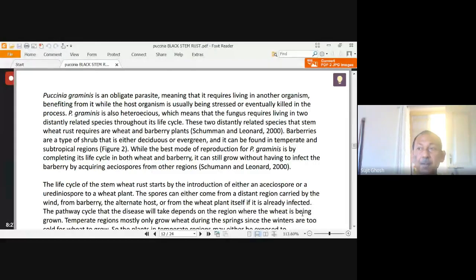Now, sometimes it is found that areas on the plain, adjacent to the hilly area, are mainly infected with Puccinia graminis tritici. But in plain areas, where the hill is at a long distance,